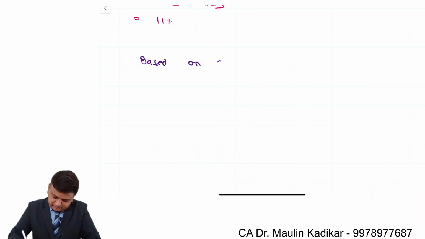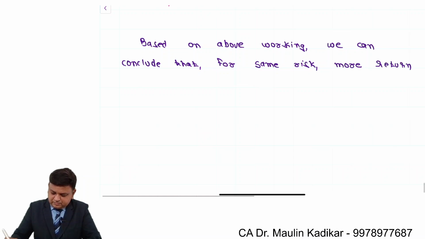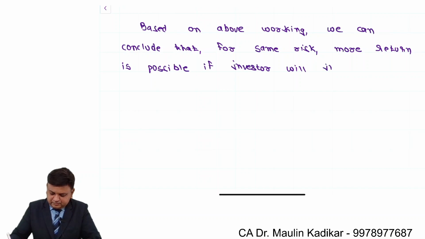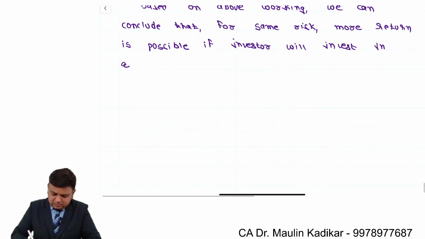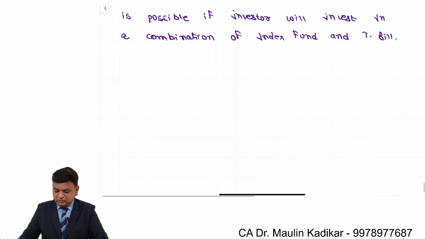Based on above working, we can conclude that for same risk, more return is possible if investor will invest in a combination of index fund and treasury bill.